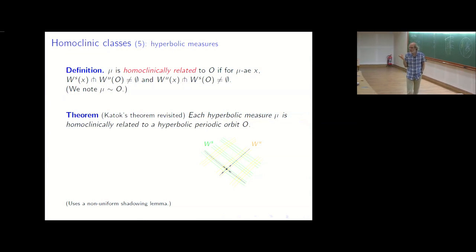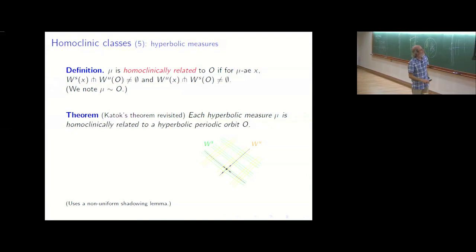Maybe you also have non-transverse intersection. And so we have this notation. Okay.